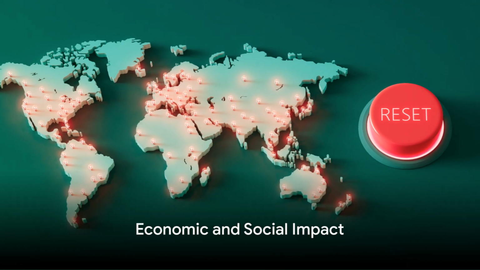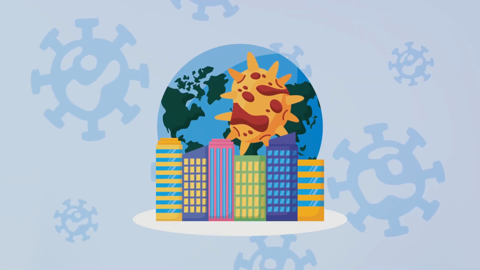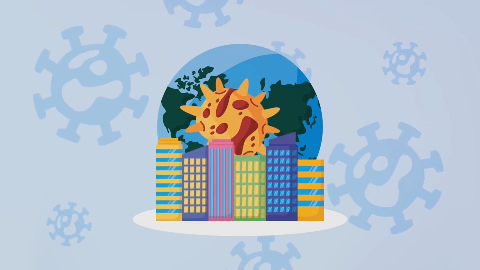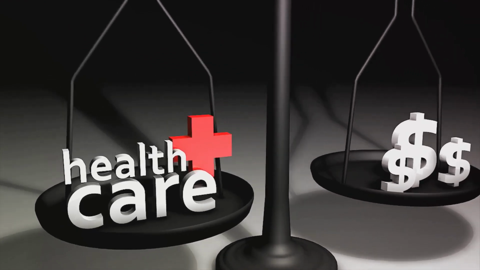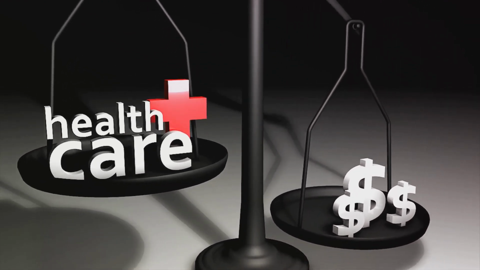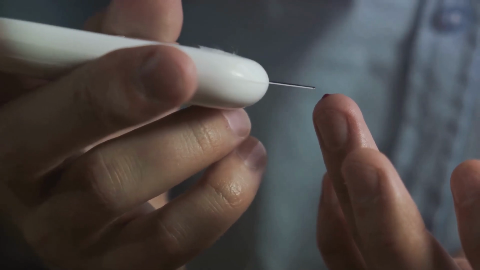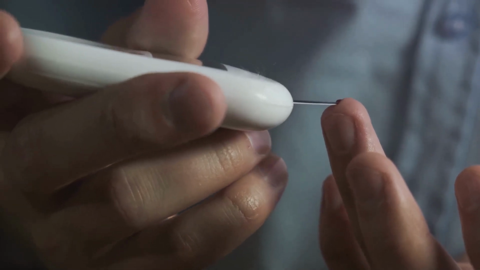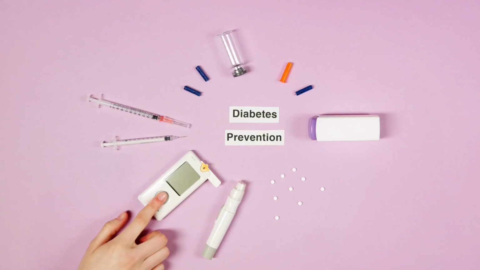The ripple effects of insulin resistance reach far beyond personal health. Indeed, the economic and social impacts of this metabolic condition are immense and far-reaching. Let's begin with the economic burden. Treating insulin resistance and its complications isn't cheap. Healthcare systems worldwide are strained due to the high costs associated with the management and treatment of this condition. For instance, in the United States, the annual cost linked to diabetes, often a result of insulin resistance, exceeds $300 billion. That's a staggering figure, isn't it?